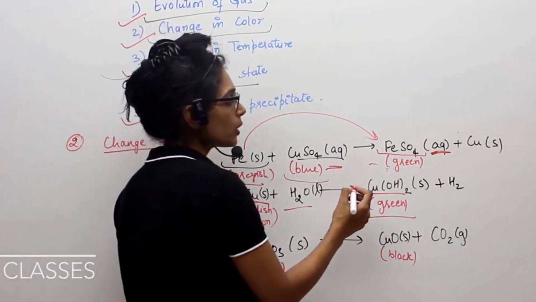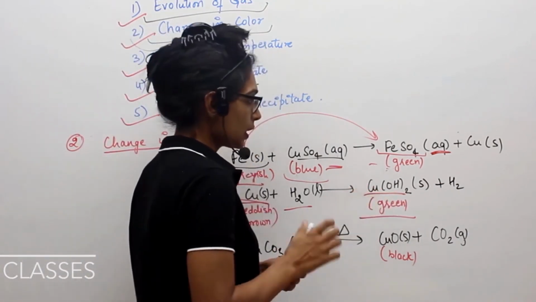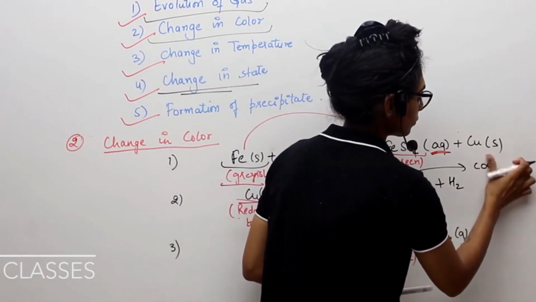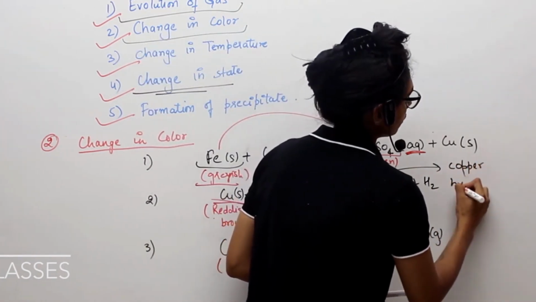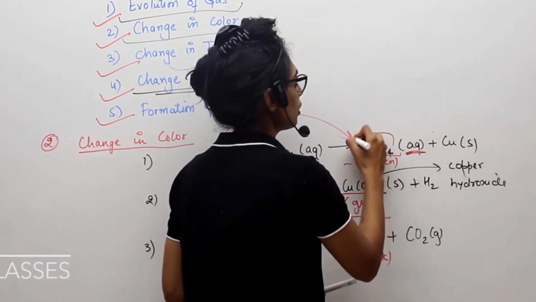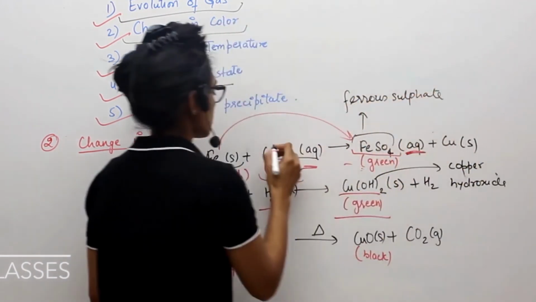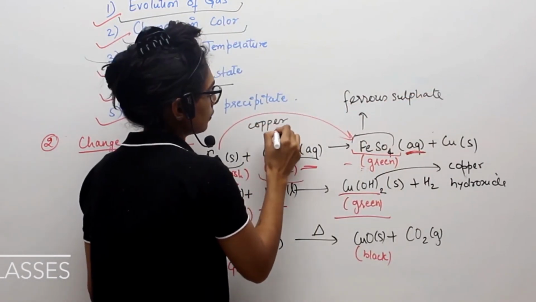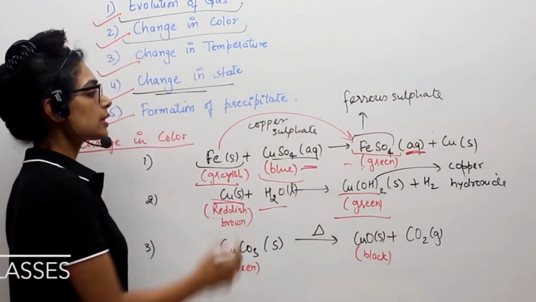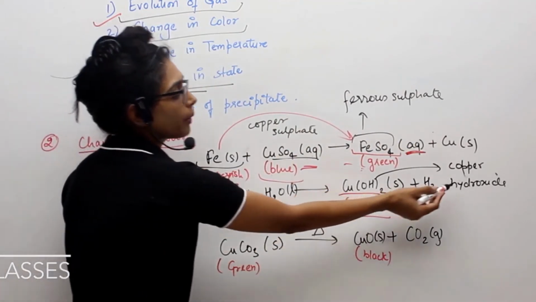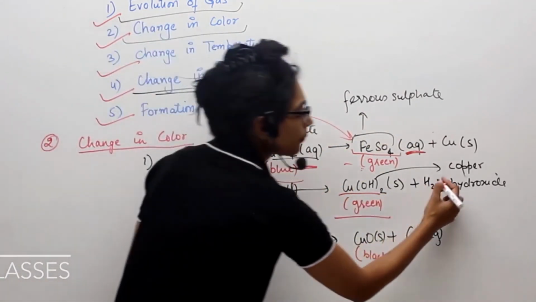This is called CuOH whole twice, called copper hydroxide. I'm sorry, I've not mentioned the names. This is copper hydroxide. This is your ferrous sulfate. This is your copper sulfate. Right? This is iron. This is copper. This is water. This is your copper hydroxide, and this is hydrogen gas.